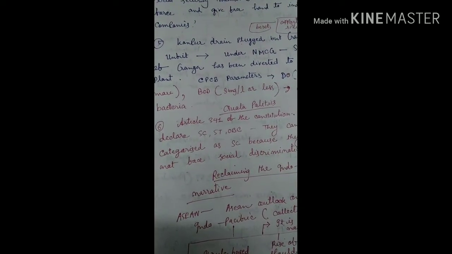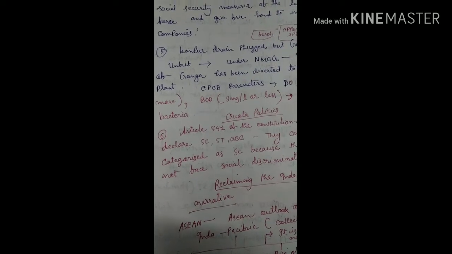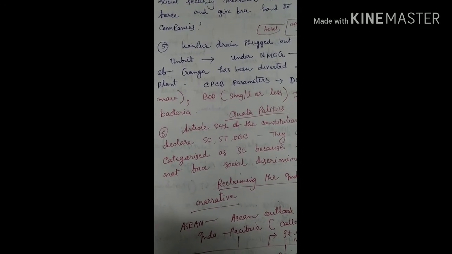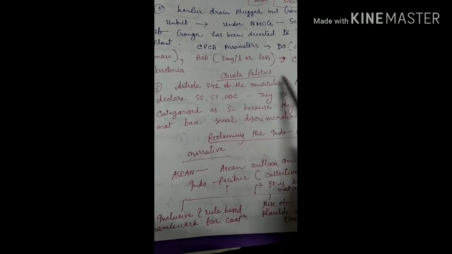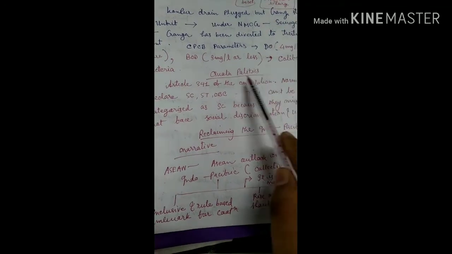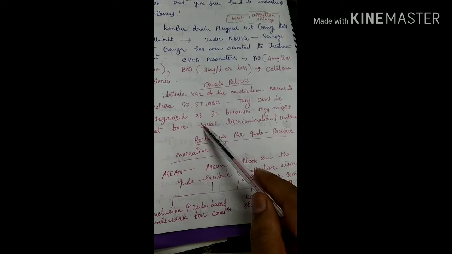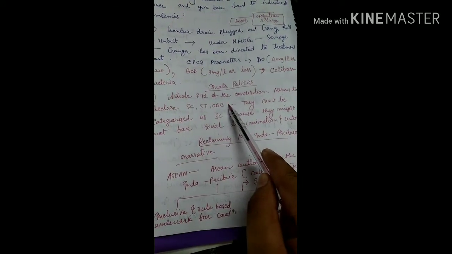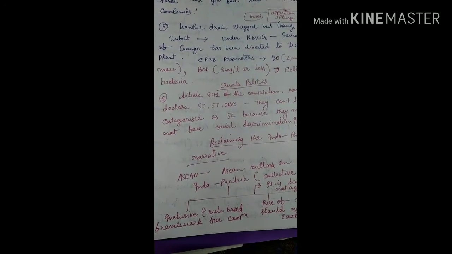In this way, you have to put your insight into how to read an article: where to catch the concept, where to catch the keywords, and where to abandon the parts that are not important. In that way, in an editorial on quota politics, there are 2 important lines. One is about Article 341 of the Constitution, which says regarding the norms to declare scheduled caste and scheduled tribe.